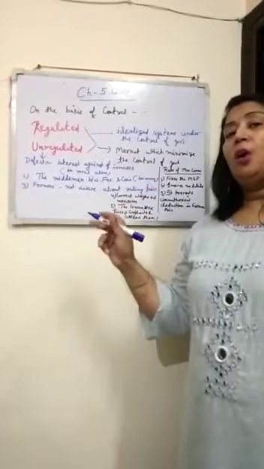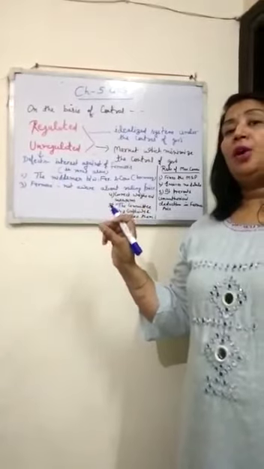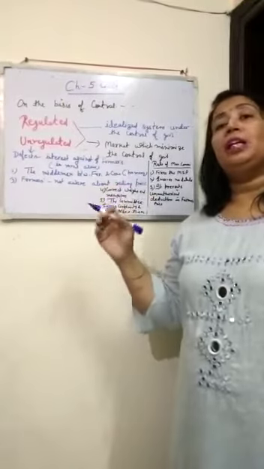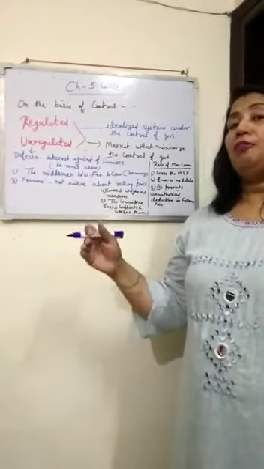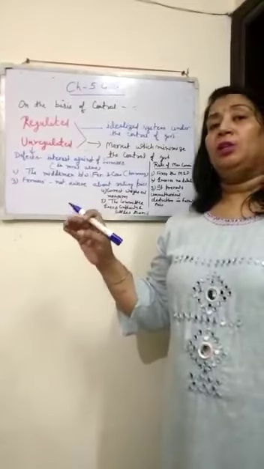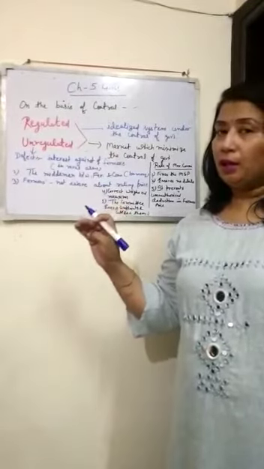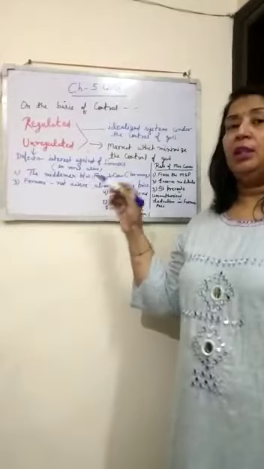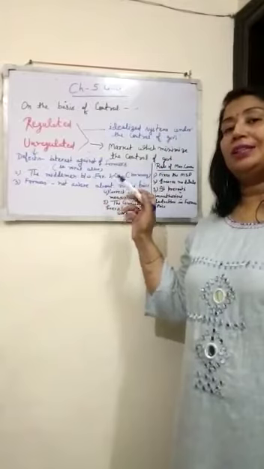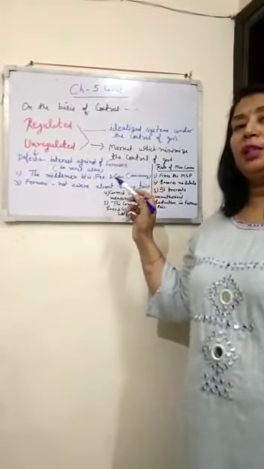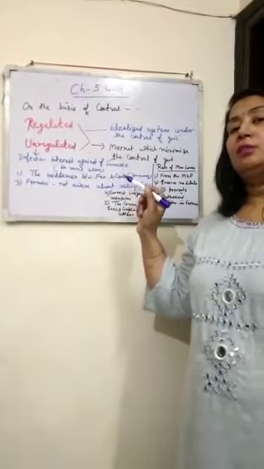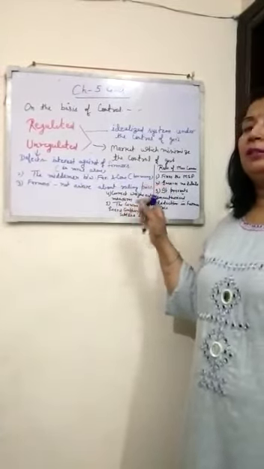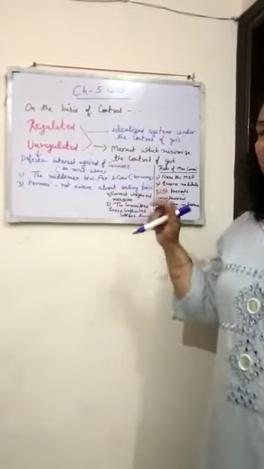It means the government fixes the price according to the investment of the farmer. At minimum this should be given to the farmer so that the farmer will earn profit. So nobody can exploit him due to the unregulated market's defects. Here the marketing committee fixes the price of the commodity and nobody can force the farmer to sell his product below the price that is fixed by the marketing committee.